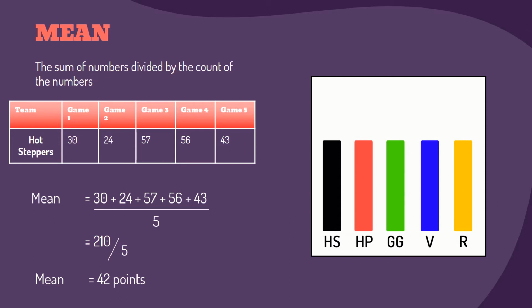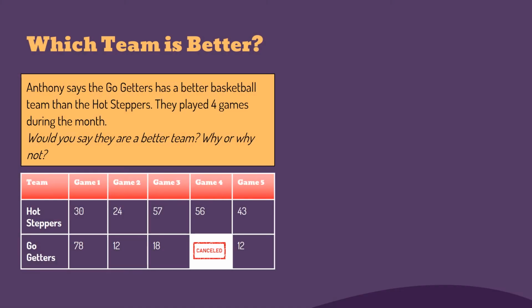Now let me give you a chance to try it on your own. Look at the following problem. Anthony says that the Go-Getter has a better basketball team than the Hot Steppers. They played 4 games during the month. They made 78 points in game 1, 12 points in game 2, 18 points in game 3 and 12 points in game 5. Who would you say is the better team, and why or why not?